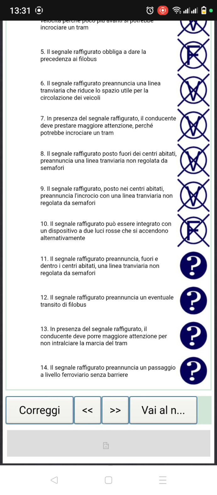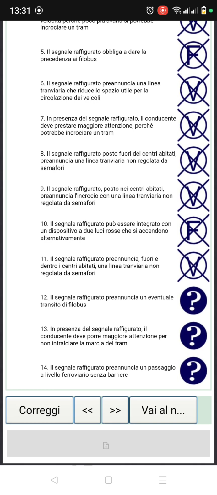Number 11, il segnale raffigurato. This sign figure pronuncia fuori e dentro i centri abitati. So this sign figure is announcing fuori, outside, e dentro, and inside i centri abitati, and inside the city, una linea tranviaria, a tram line not regulated by a traffic light, and it's true.